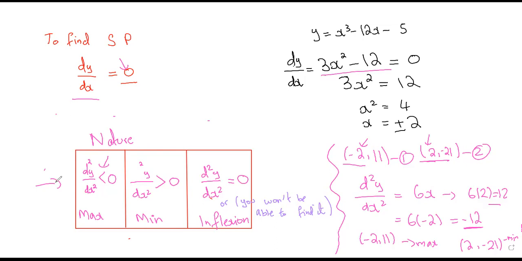I plugged in this minus 2 and I got minus 12. The second derivative is less than 0. That means my point is going to be a maximum point. Okay? The point (-2, 11) would be the maximum point. And then for the minimum point, the second derivative should be greater than 0. So the derivative turned out to be greater than 0, and that is why it is the minimum point. Are you okay with this now? Yes, please confirm.